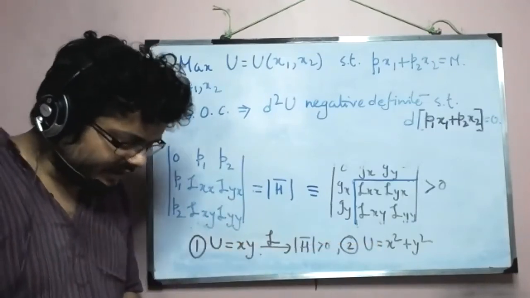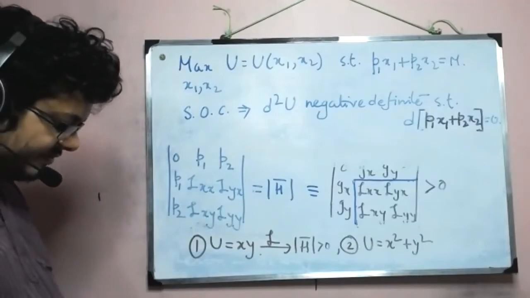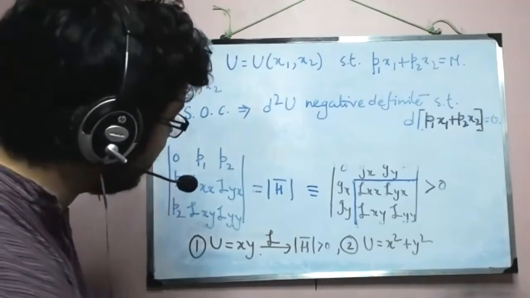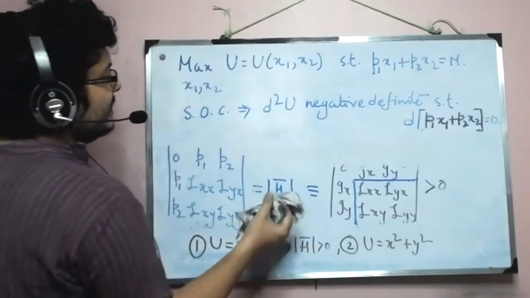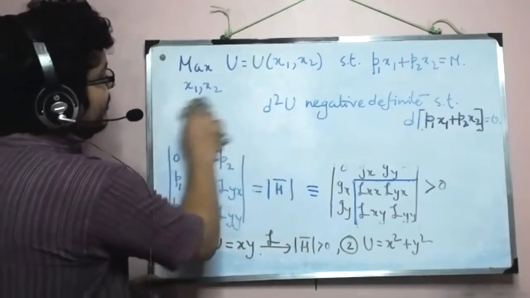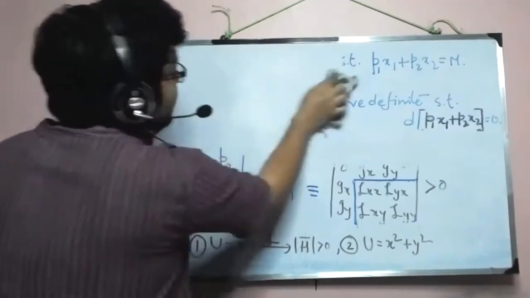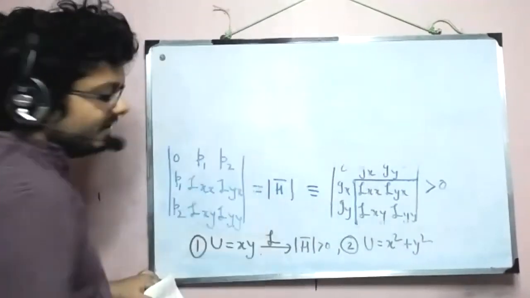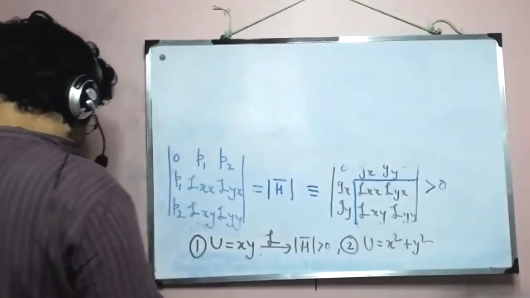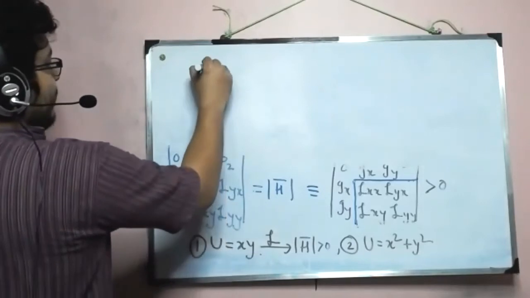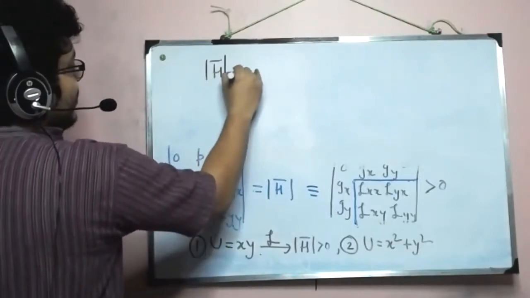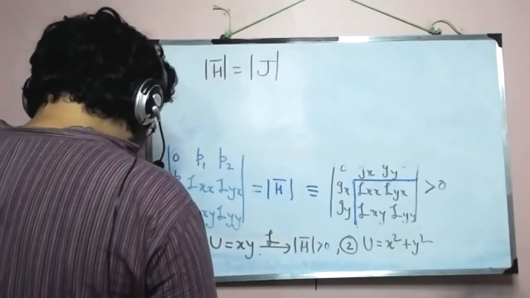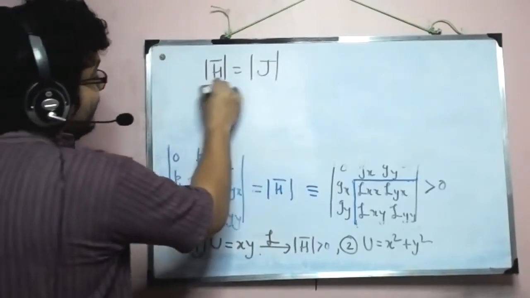Okay, so now only a few specific things are left. First thing is that here also we'll be interested in one similarity, and the similarity is this, that our border Hessian here is also the Jacobian. And that tells a lot of things.